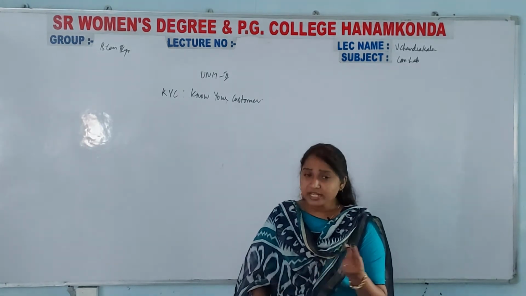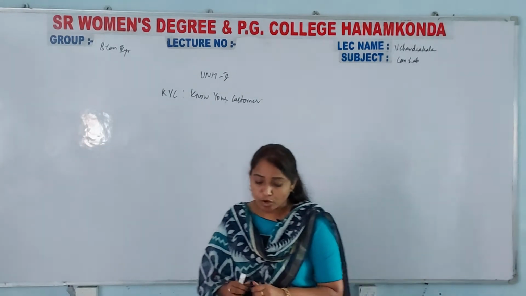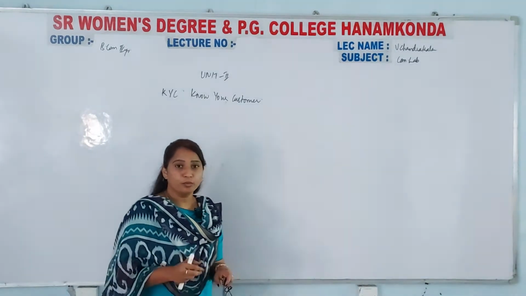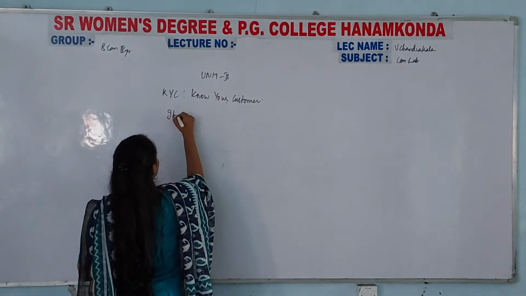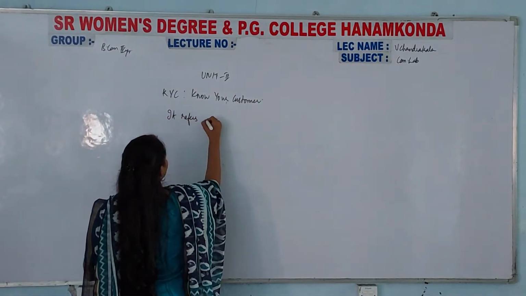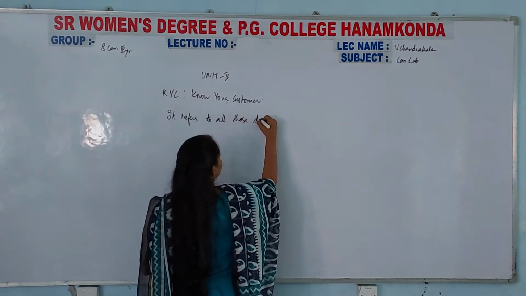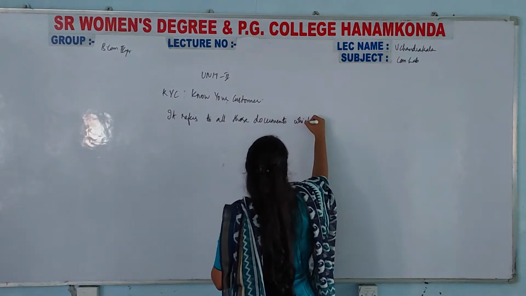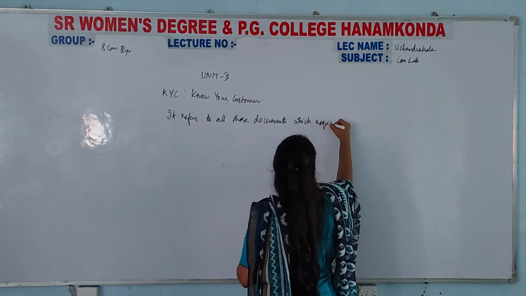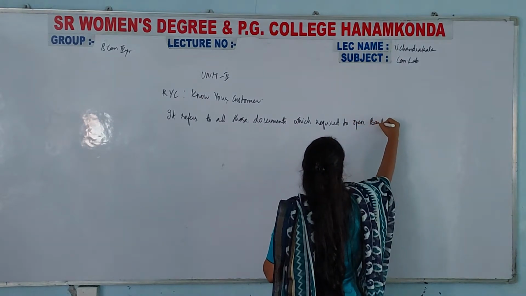So what is KYC all about? It refers to all those documents required to open a bank account.